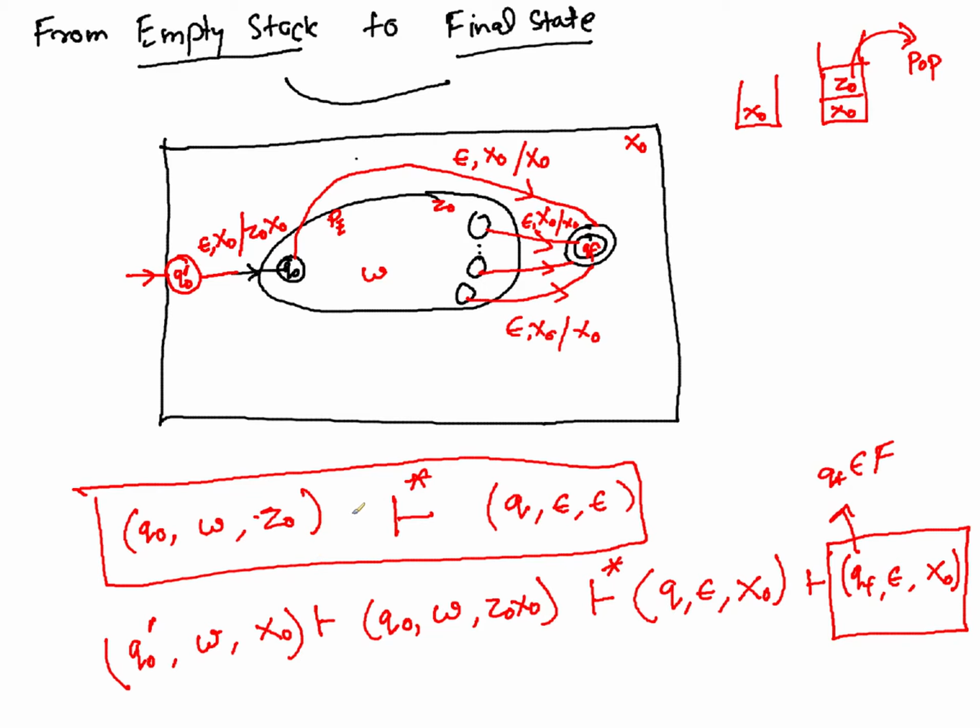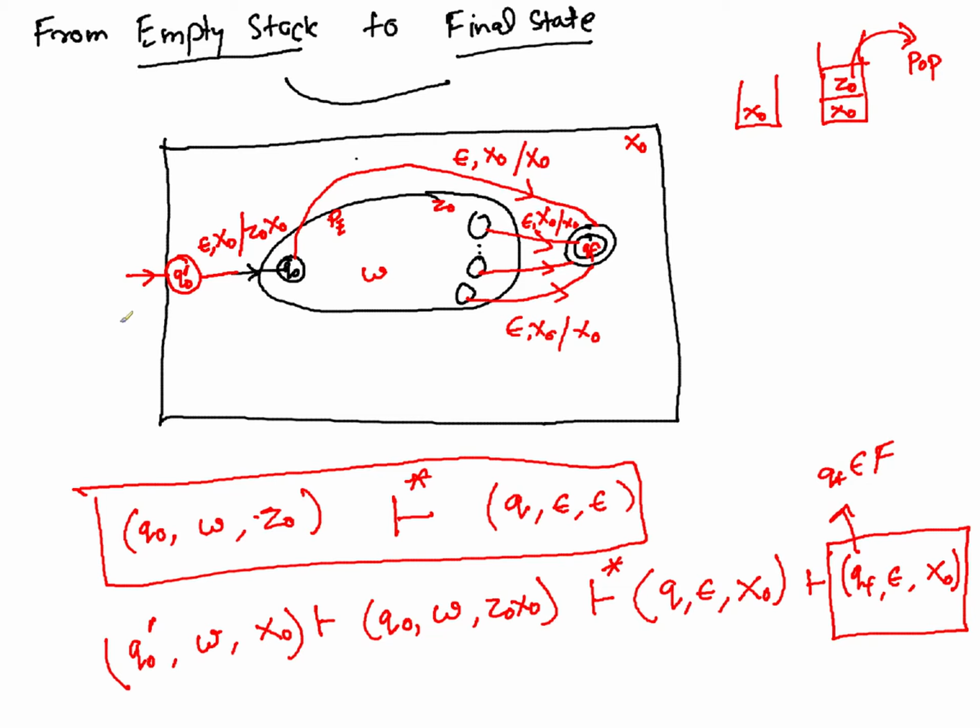Now here there is one interesting property we are actually using. If you see why this is holding, when you have Q0 W Z0 X0, there is something at the bottom of the stack, rest input and everything is same, but still the stack behaves in the same way, the whole transition behaves in the same way.